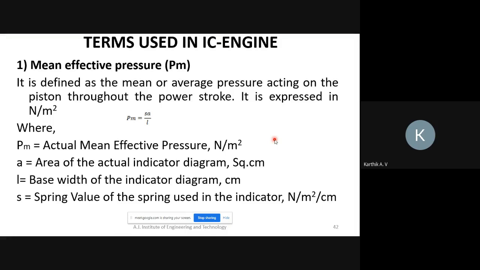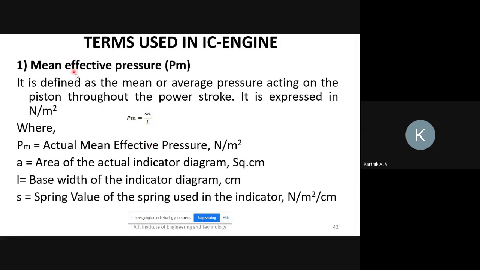Now we'll discuss the terms used in IC engines. All of you take this down. This is required to solve the problems, so you just note down the formulas. I will solve the problems later. First I will cover the theory portion in this module. Later I will cover the problems, but still you have to take down these formulas.